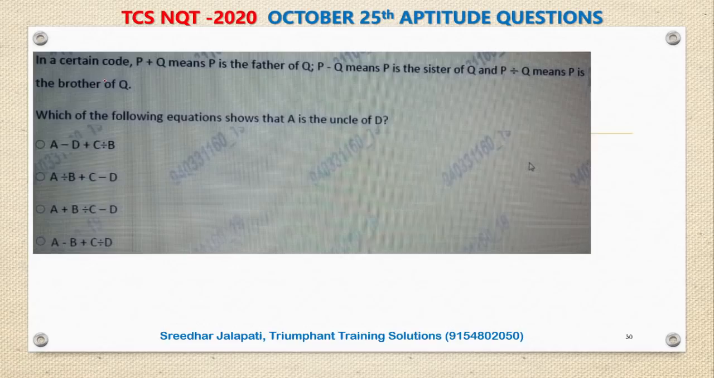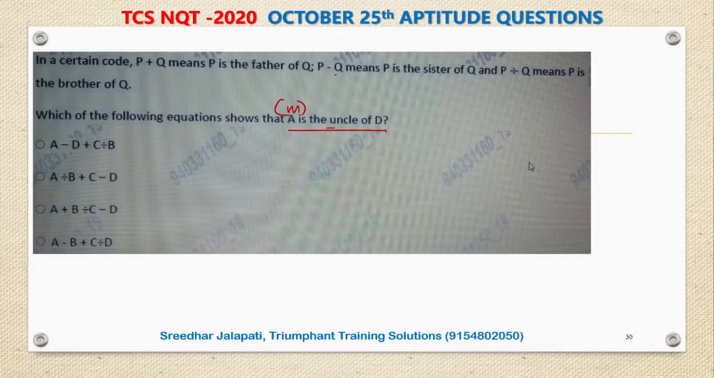This is from blood relations. In a certain code, P plus Q means P is the father of Q. All that is given. Which of the following equations shows A is the uncle of D? Now, A becomes uncle of D only if A is male. First of all, A should be male. Let us eliminate some options where A is not male.